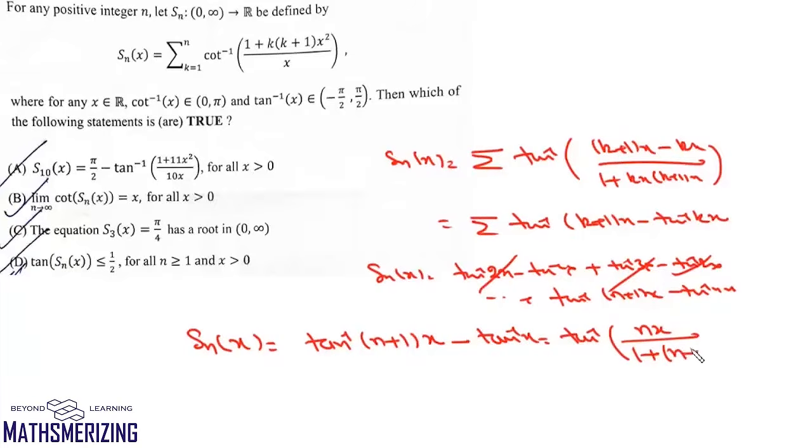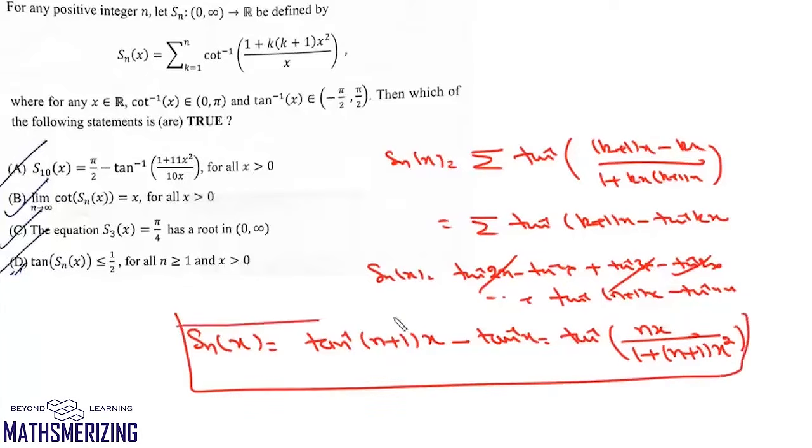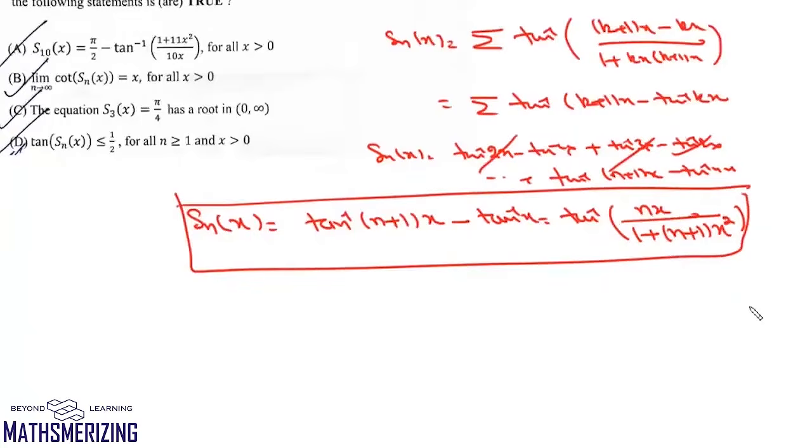So it will be (n+1) into x square, and that's your function Sn(x). Now the first part is we need to find S10(x). Now this S10(x) will be tan inverse 10x upon 1 plus 11x square.